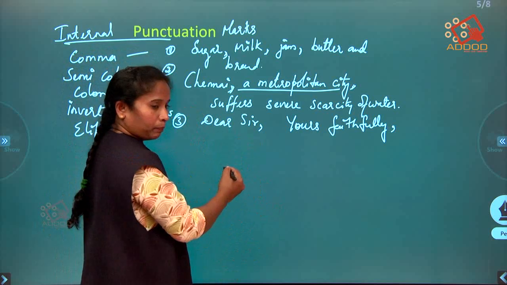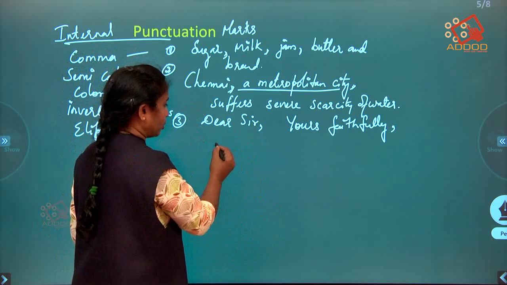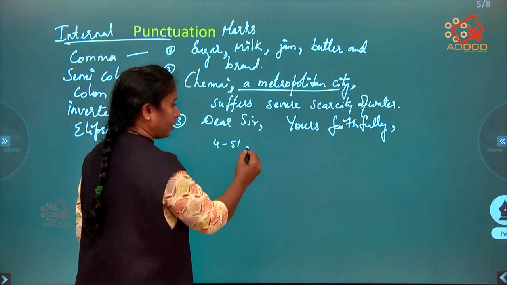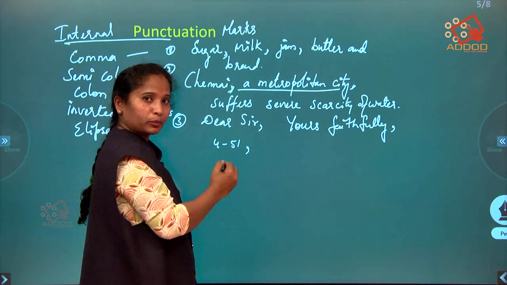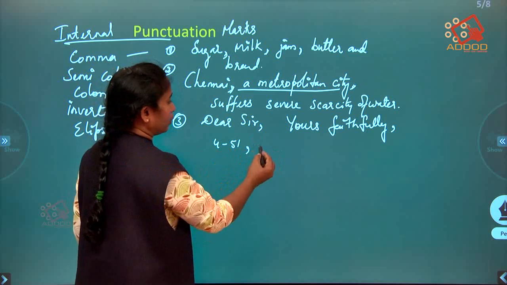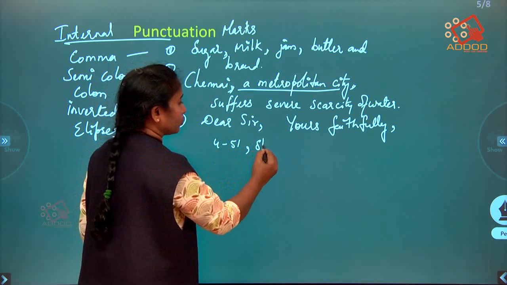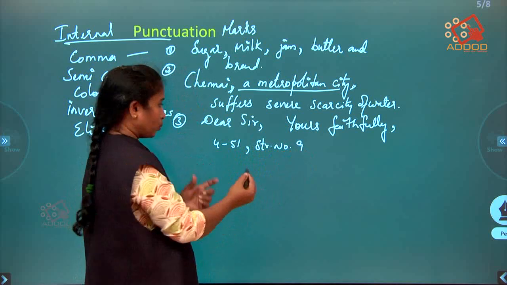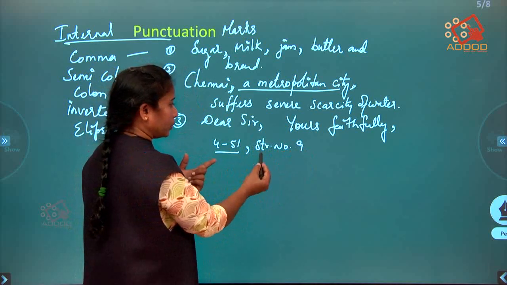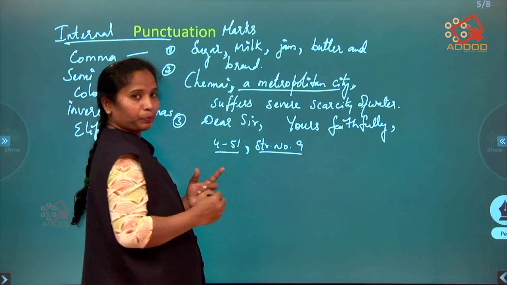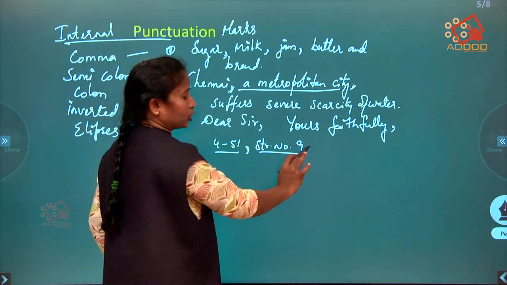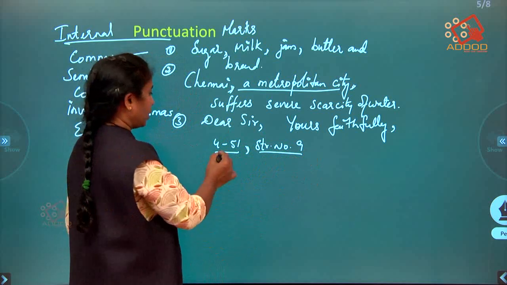You write your name, after that your house number, right? And if you have other small information like street number or road number, you write street number 9. To differentiate the house number from the street number, you should put a comma. At the end of the address line, you are not supposed to use commas.